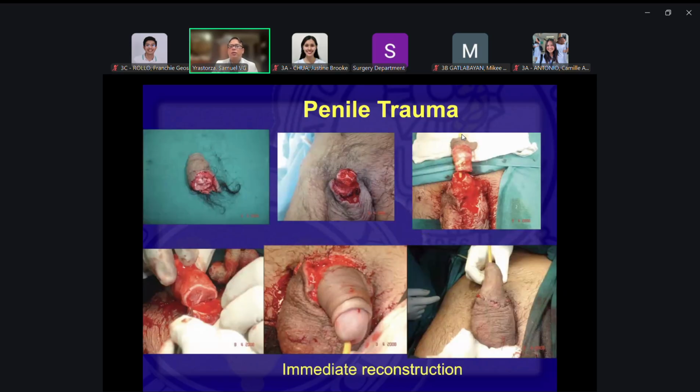So these are the things that we've done. Okay. And we used to have a lot of this, not a lot, but we've done some. We can reconnect that, and some can regain their erection. But most important is, number one, functionality in terms of being able to urinate. Two, of course, would be aesthetic.